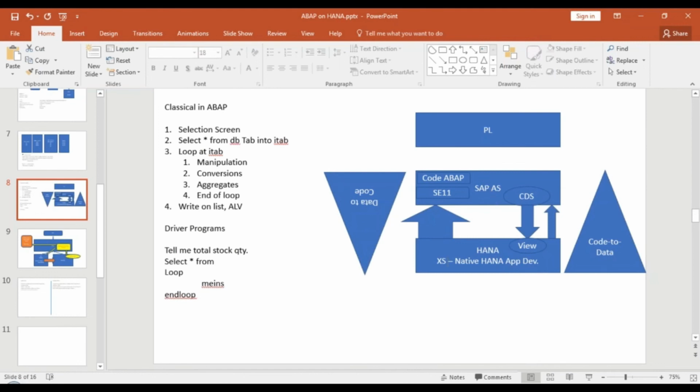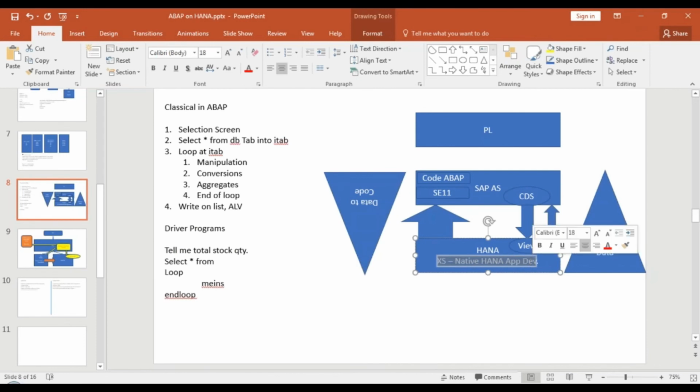Yes, you can, if you can migrate everything to HANA XS. So when you are doing native HANA development, at that point of time, you would need HANA CDS. You would not need ABAP CDS because you don't even have an ABAP system.